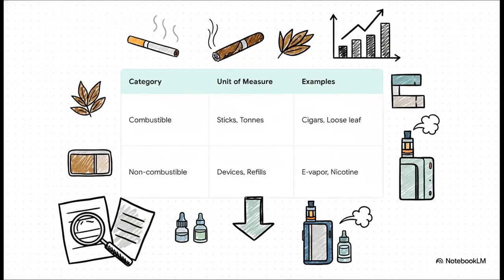To track the reality of this industry shift, the SASB standard requires companies to report distinct activity metrics. Just think about how the units of measure change here. For combustible products, they have to report the number of sticks in the millions, or loose leaf by weight in metric tons. But for non-combustibles, the metric completely flips to the number of devices and refill products sold. If you're an analyst, this is exactly the hard math you need to track how fast a company is actually pivoting away from traditional smoking and moving toward new delivery systems.